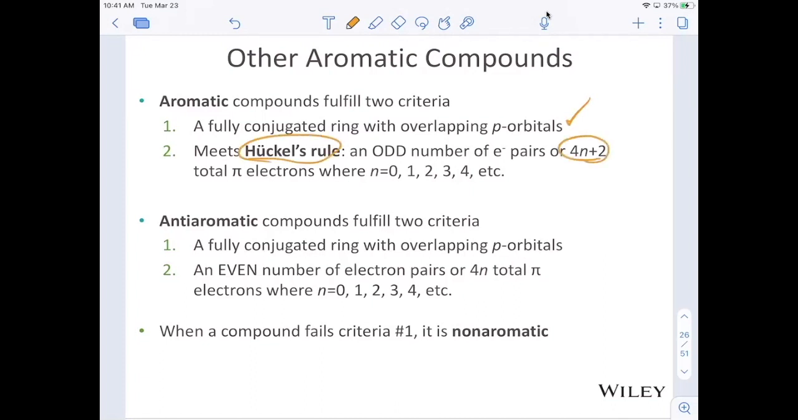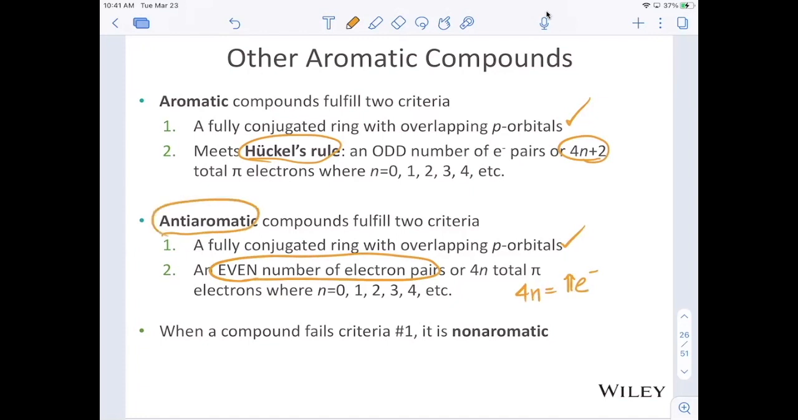4n plus 2, where n has to be a whole number. Anti-aromatic compounds have to fulfill two criteria as well. This one needs to be a fully conjugated ring with overlapping p orbitals, so that's the same as aromatic. And in this case, we need to have an even number of electron pairs. So the equation we're going to use is 4n equals the number of pi electrons that you have. And if n equals a whole number here, then we have anti-aromatic compounds.